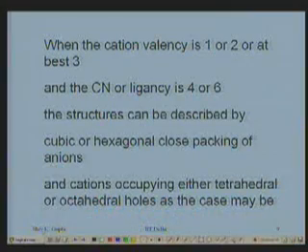That is what I mean when I talk about the consideration of the structure as a cubic close packing or the hexagonal close packing, and the cations going into the tetrahedral voids or the octahedral voids depending upon what the ligancy is. A majority of your ionic crystals will be covered in this.